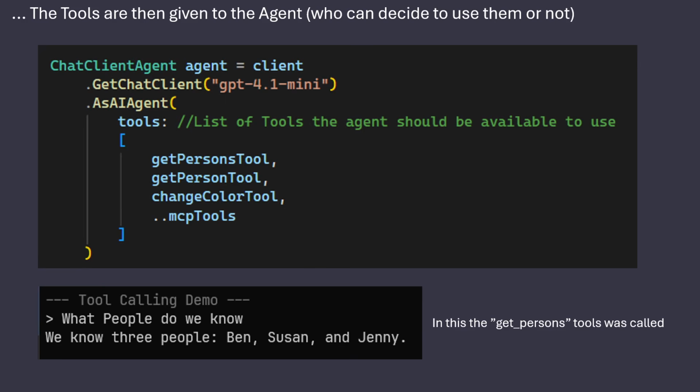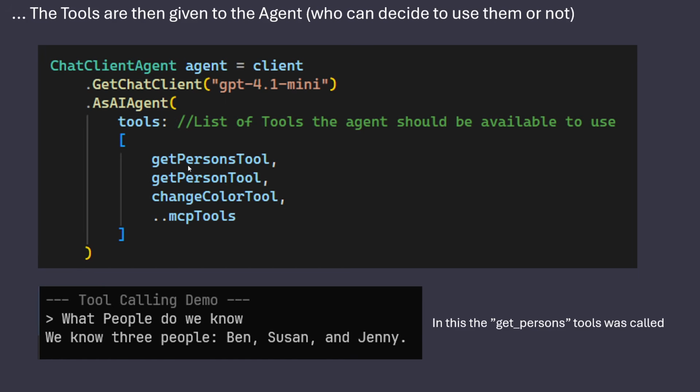So now we have our tools, and of course we can make our agent. We have our client based on Azure or OpenAI or Google or whatever, and we just give our tools to the AsAIAgent, the same place where we could also give instructions. In this case, we're giving the 3 tools here and then the 43 extra tools down here in a list. And when we do that, we can begin to ask, what people do we have?